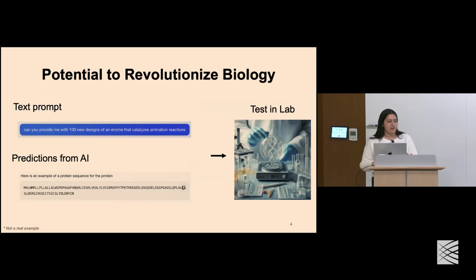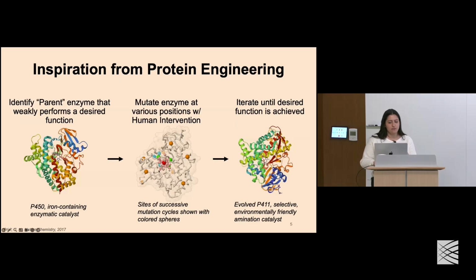Now, we can imagine a scenario where we apply these same concepts and use the same idea that we're generating a ton of data in order to revolutionize biology. This is a made-up scenario, it's not real, but you can imagine an example where we ask an AI assistant to generate 100 new designs for protein sequences that can catalyze specific reactions. Our AI would then provide us with these predictions for protein sequences, which we could then test in a lab. This idea sounds a little bit crazy, but is not so far-fetched.